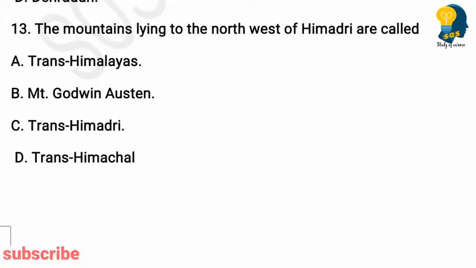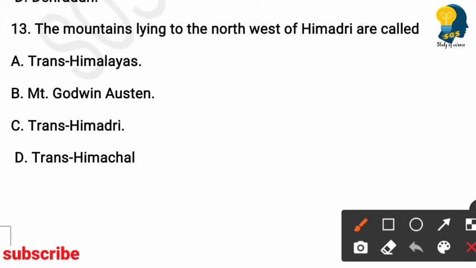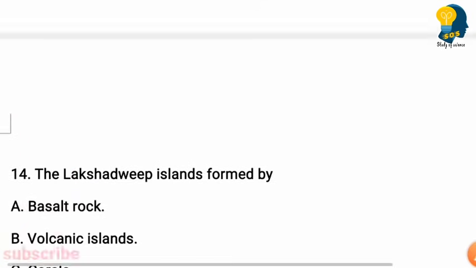15th question. The mountains lying to the northwest of Himadri are called. Options are Trans Himalayas, Mount Godwin Austen, Trans Himadri, Trans Himachal. So here the right answer is option A, Trans Himalayas. The mountains lying to the northwest of Himadri are called Trans Himalayas. Now let us go for the next question.